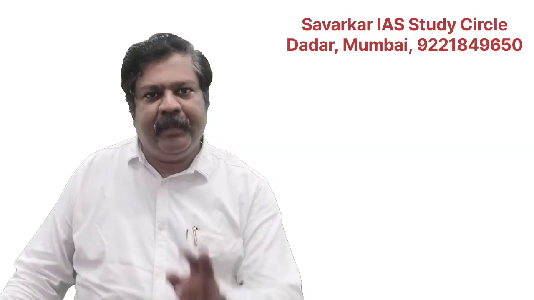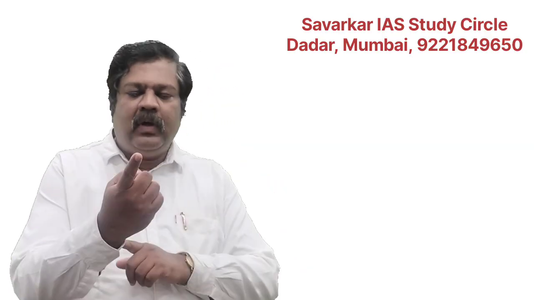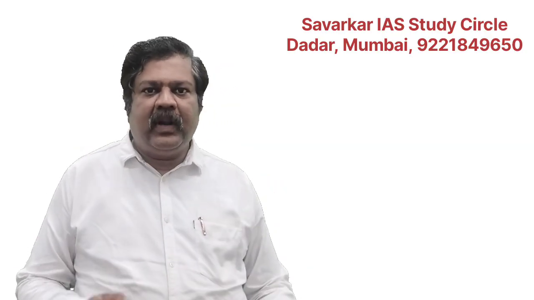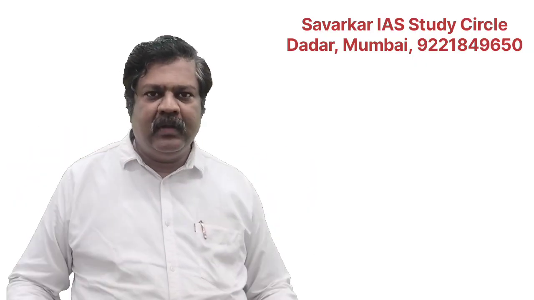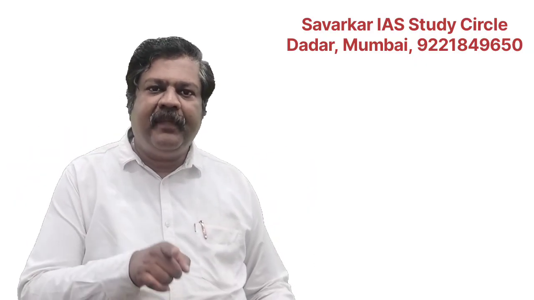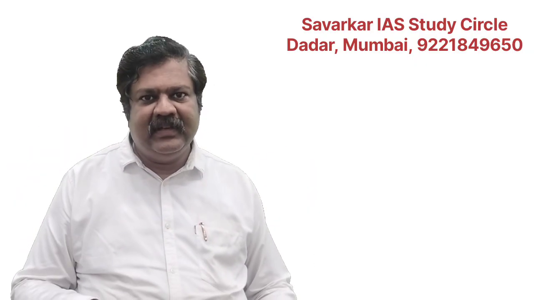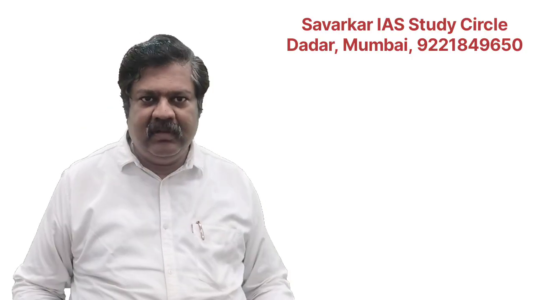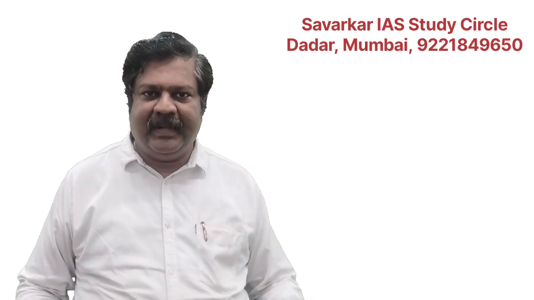What is the peculiarity of this Vishnu Stambha? Its expansion coefficient, or I should say linear expansivity, is very low. Suppose you have a strip of metal and you heat it, it is going to expand. Suppose I raise the temperature of that metal by 1 degree Celsius. What is the increase in length? That is called linear expansivity.